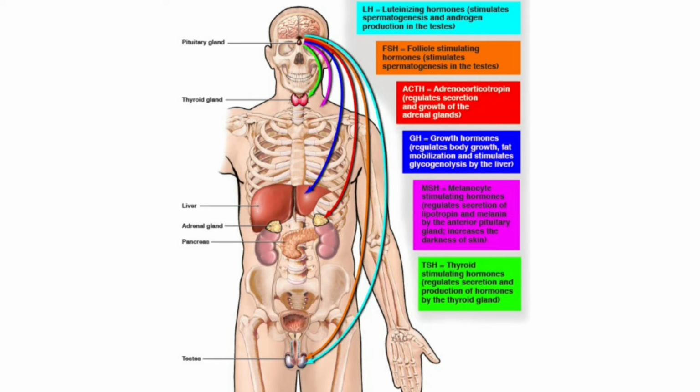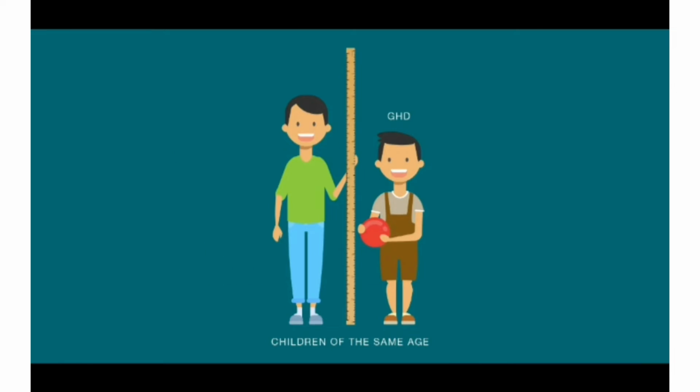Now we are going to learn about the deficiency and the excess of the pituitary hormone. Here you can see there are two children of the same age. In children, the pituitary gland may release too little or too much of the hormone. Its undersecretion may lead to the condition called dwarfism. It is the picture of dwarfism in two children of the same age, where the one with less secretion of the pituitary hormone is usually seen as a dwarf. That means the right side child.